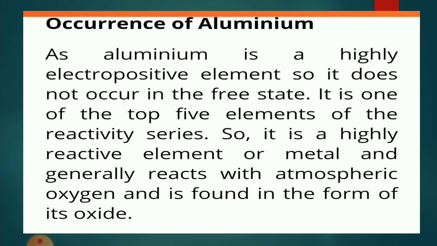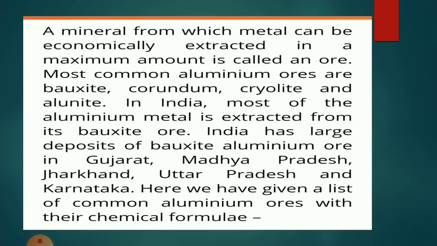What's the formula of aluminium oxide? Al2O3.nH2O. A mineral from which a metal can be economically extracted is called an ore. The most common aluminium ores are bauxite, corundum, cryolite and alunite. In India, most of the aluminium metal is extracted from bauxite ore. India has large deposits of bauxite in Gujarat, Madhya Pradesh, Jharkhand, Uttar Pradesh and Karnataka.